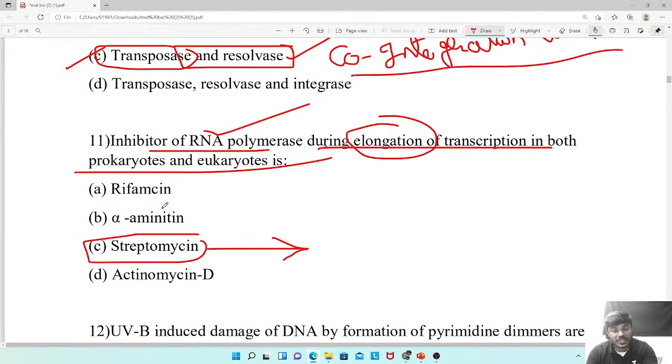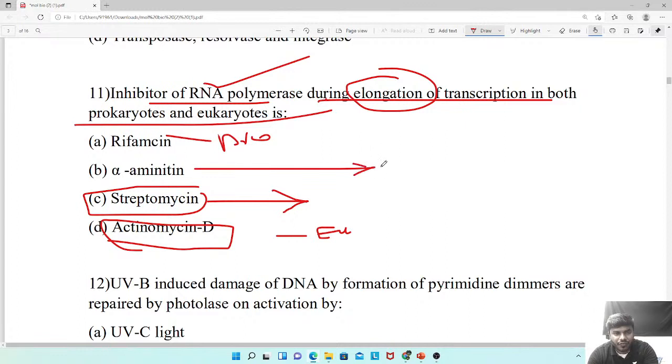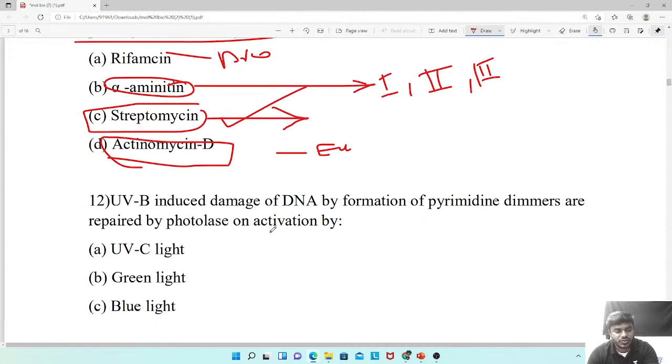No, rifampicin can only act on the prokaryotes, but streptomycin can act on both prokaryotes and eukaryotes. And actinomycin D also acts on the eukaryotes. This one is only on prokaryotes. Alpha amanitin is a fungal toxin. It acts on the polymerase enzyme. It won't affect the elongation process. The correct answer will be option C, streptomycin.